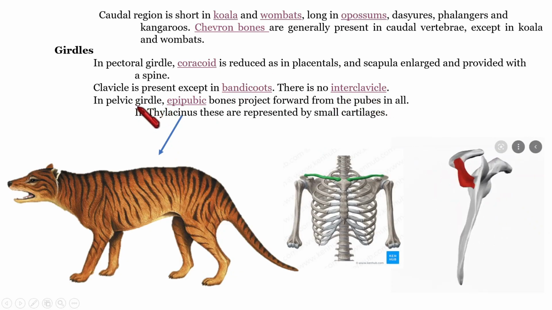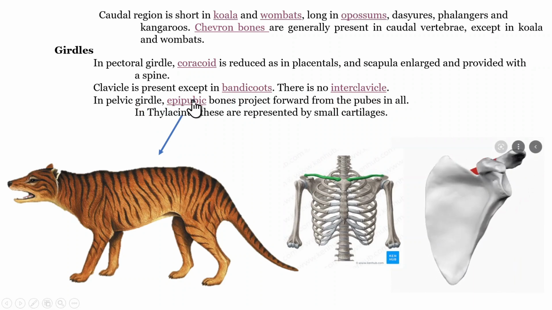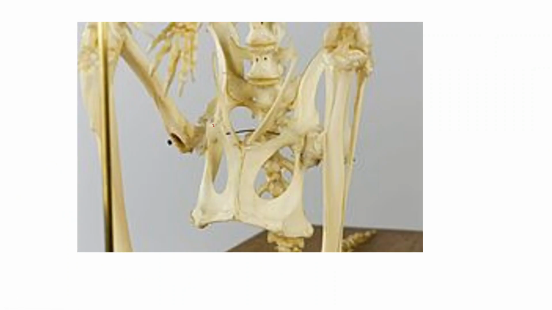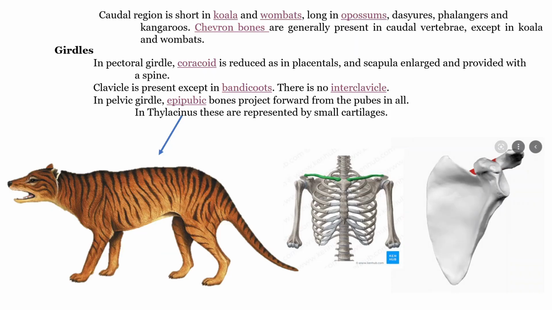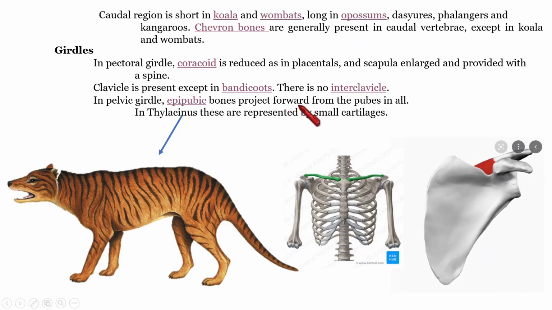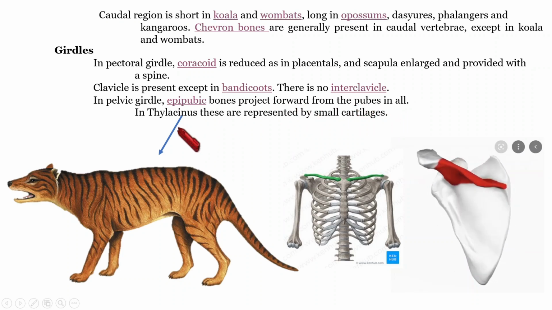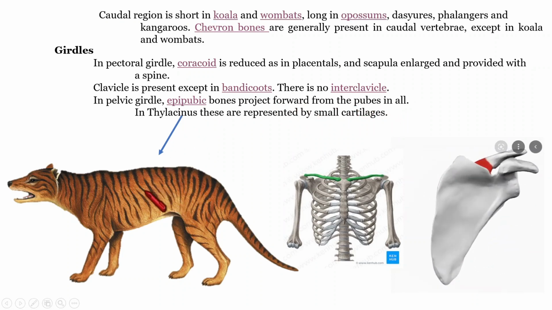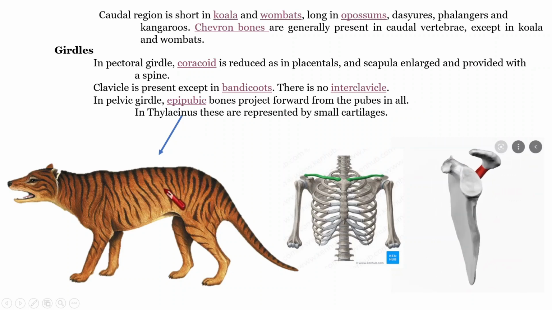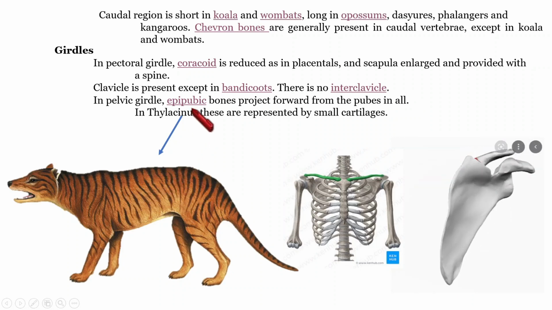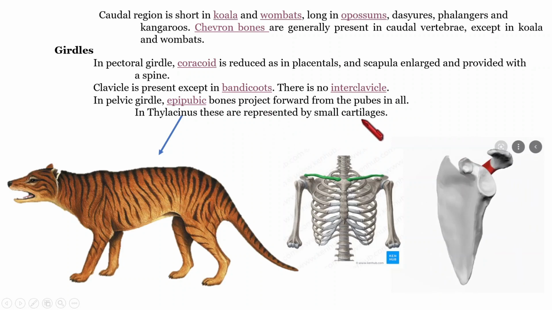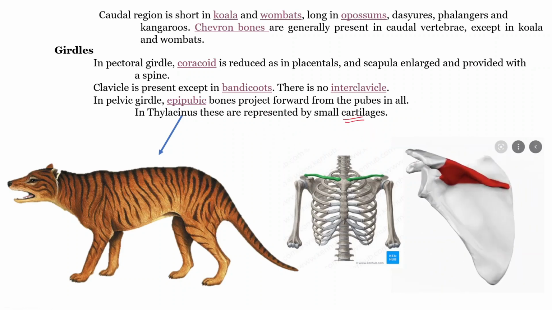In the pelvic girdle, the epipubic bone, I will show you. This is the epipubic bone. That epipubic bone is seen projecting forward from the pubis in all metatherians. In thylacines, an extinct metatherian, that epipubic bone is represented by small cartilages.